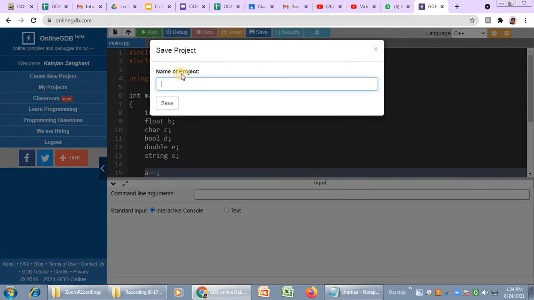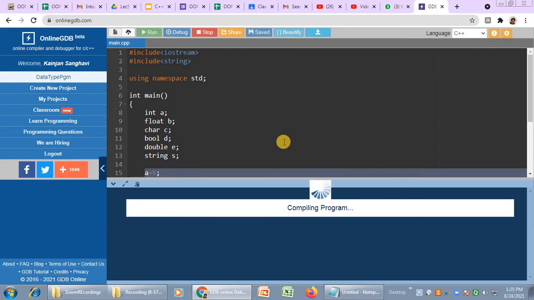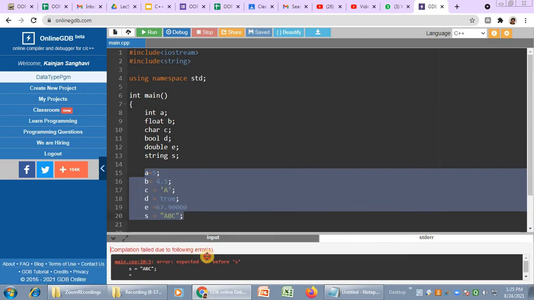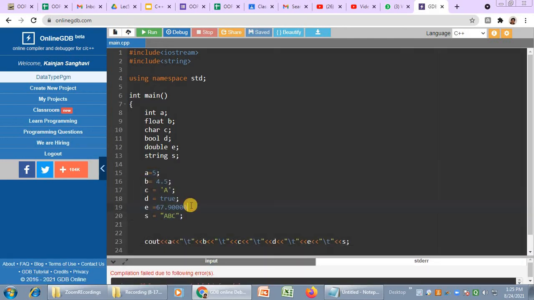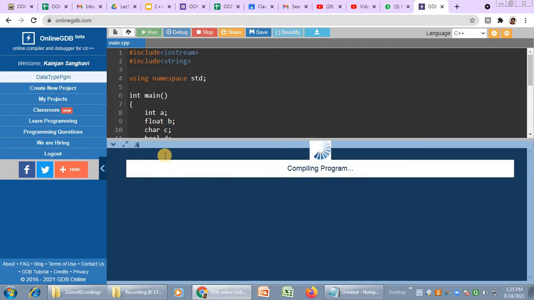I save my code, suppose as data type program, and I run the code. When I execute the code, it gives me expected semicolon before s. So let's see if I missed a semicolon. Yes, after the e statement I missed a semicolon, so it is giving me an error. I remove that and execute the code again.